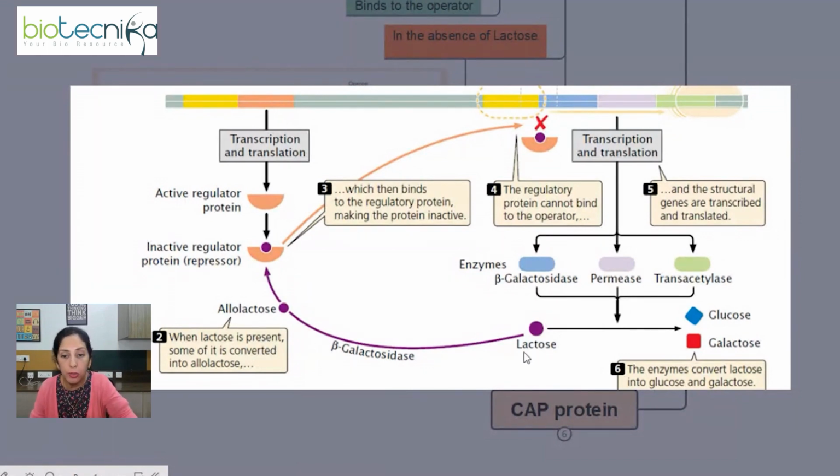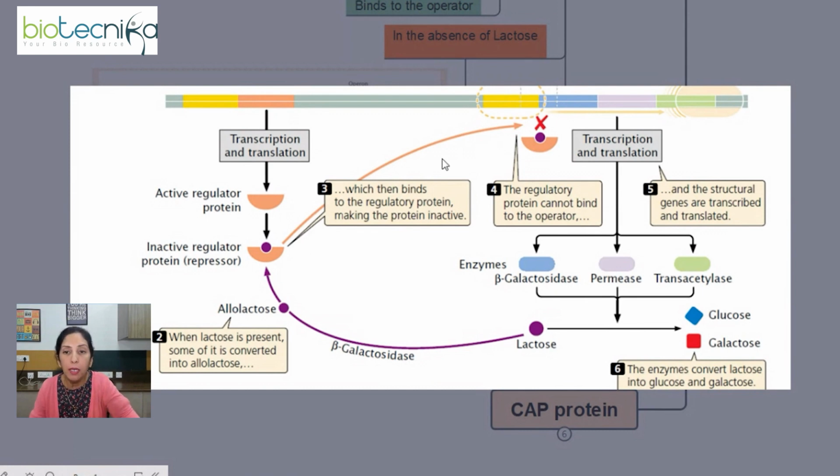Okay, so lactose will get converted to allolactose, and this allolactose, as you can see, this small circular shape which has been shown in this figure, is indicating what? The allolactose molecule. So this allolactose is binding to the repressor. As soon as the repressor binds with the allolactose, it will undergo structural changes and it will not be able to bind to the operator site, which it was doing earlier.